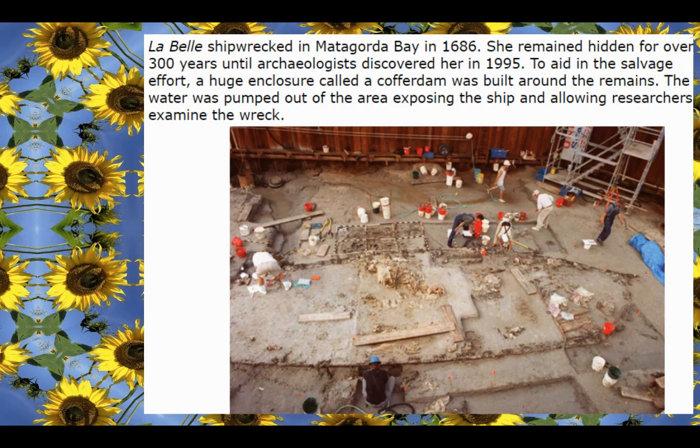The La Belle, here's an archaeological site. La Belle shipwrecked in Matagorda Bay in 1686. She remained hidden for over 300 years until archaeologists discovered her in 1995. To aid in the salvage effort, a huge enclosure called a cofferdam was built around the remains. The water was pumped out of the area, exposing the ship and allowing researchers to examine the wreck.